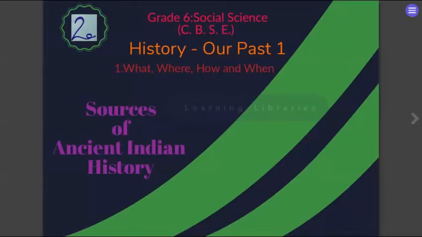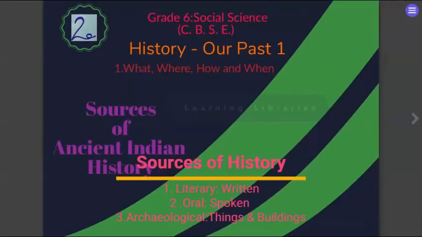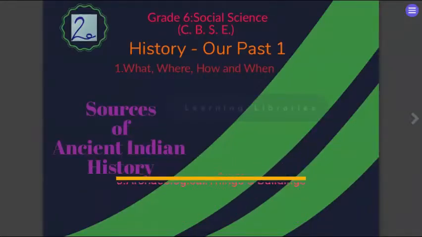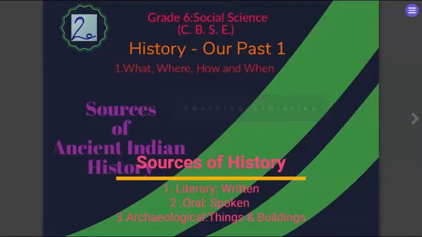So basically this lesson deals with the sources of ancient Indian history, that is, how ancient Indian history has been found out and what became the basis of it. How are we saying that these things have happened? We are not guessing; it really has happened.